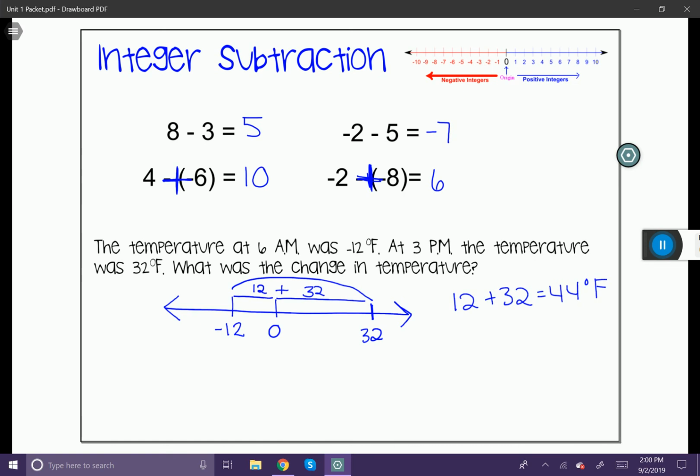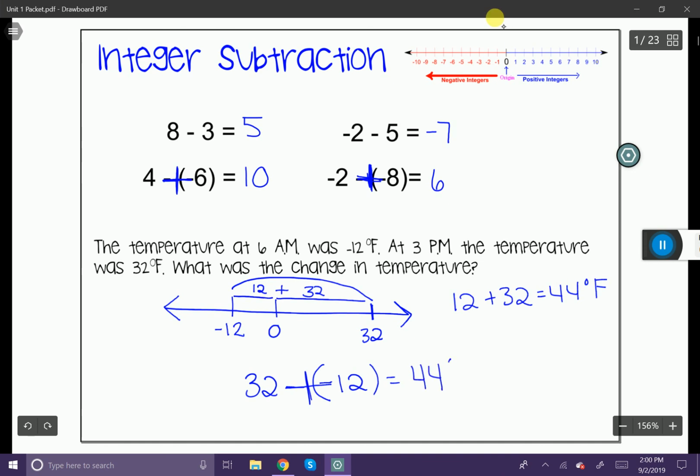Another way to do it is using subtraction. So let's take our highest degree, which is 32 degrees Fahrenheit, and subtract the lower degree. Now you got to be very careful here, because by subtracting the lower, you're actually doing that double negative thing, right? Minus a negative. So if we have a minus a negative, that's actually going to create a positive. So 32 plus 12, again, is 44 degrees Fahrenheit. So 2 ways to do that. One using those order of operations, and another using a number line.